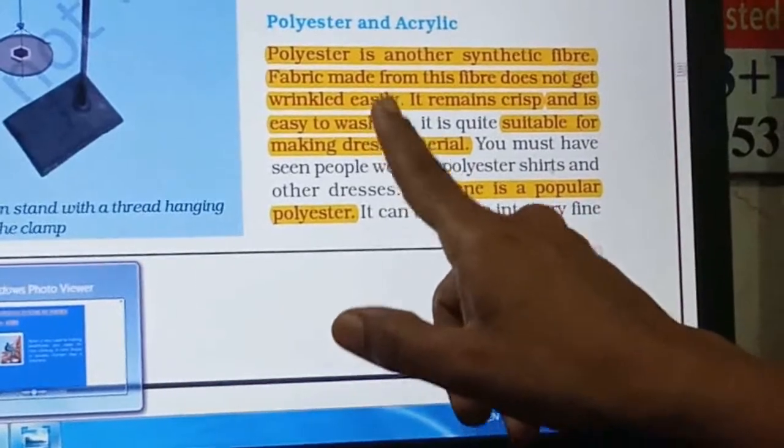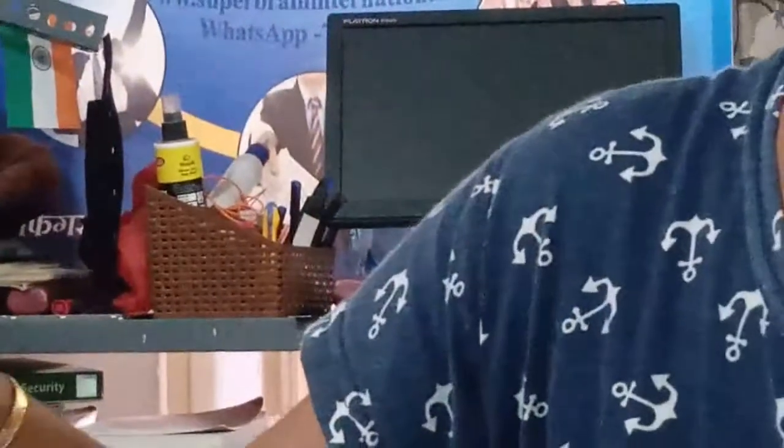This is the characteristic of clothes made from polyester: if you just roll them up and bring them close together anyhow, without proper ironing, and keep them as they are, these fibers will not show any kind of wrinkle. You just take them out again, make them straight, and they will be straight.